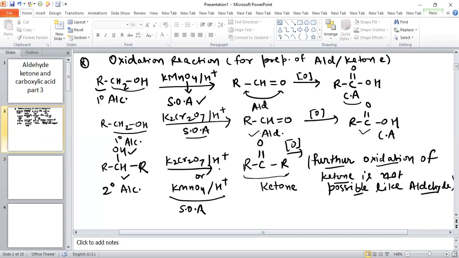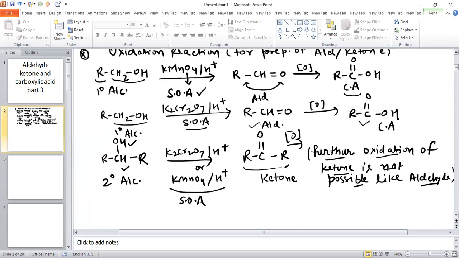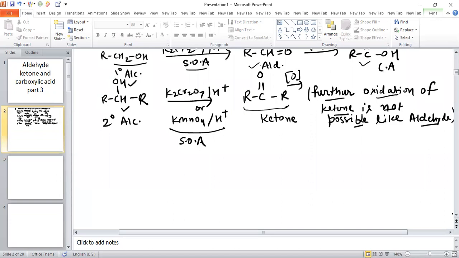Now see, some more oxidation reactions related to this. Basically, we have discussed the reagents which are used for oxidation like PCC and PDC. PCC and PDC do the same work. PCC and PDC both are mild oxidizing agents.